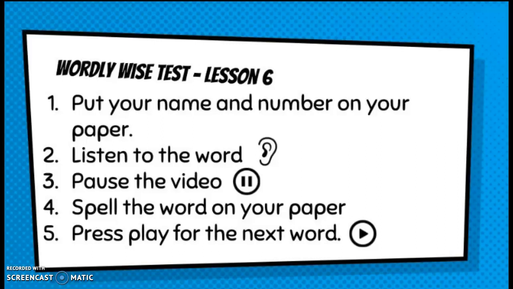Number 6, grain. Grain are the seeds of cereal, such as plants that have wheat or oats. Grain can also be a very tiny, hard piece of something, like a grain of sand. Grain.